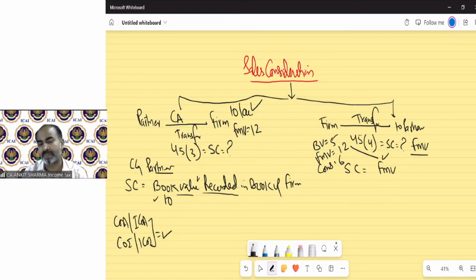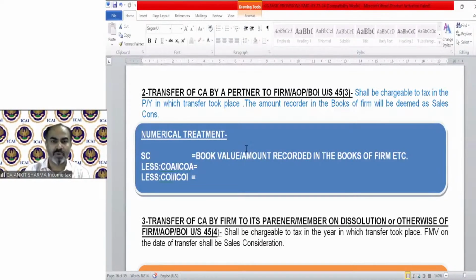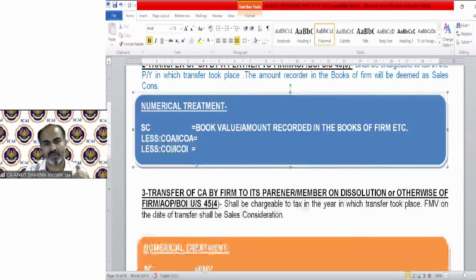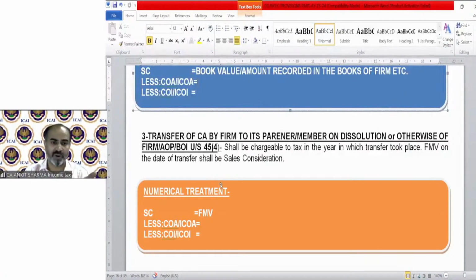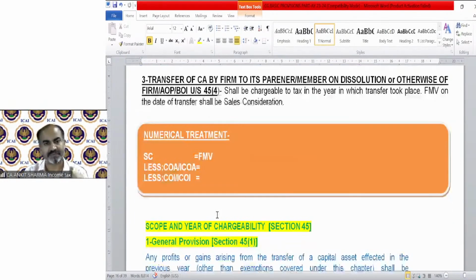The cost, the period of holding, indexation, etc., will all be applicable as per normal case. So this is a very, very easy concept. Book value or amount recorded in the books of the firm will be your sale consideration under 45(3), of course with cost, etc. having the same provision. Section 45(4) says sale consideration will be the fair market value of the asset.